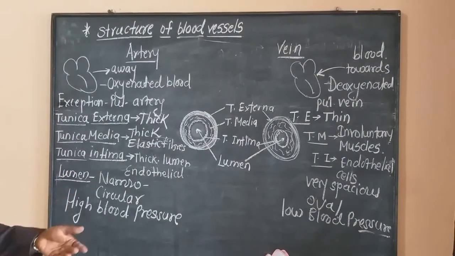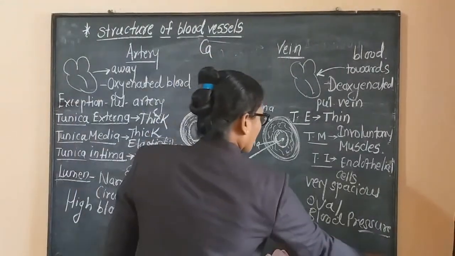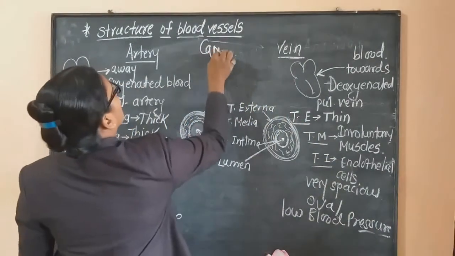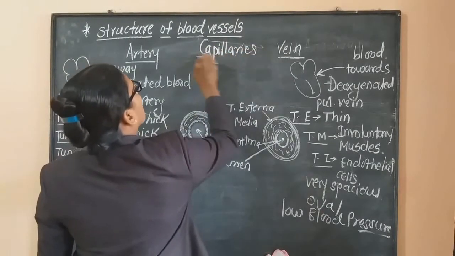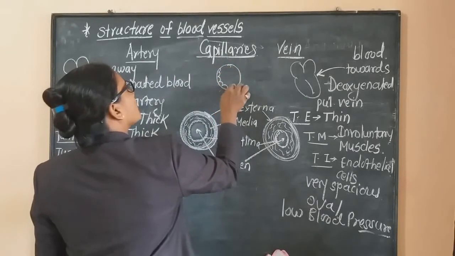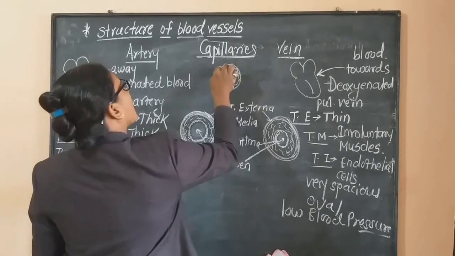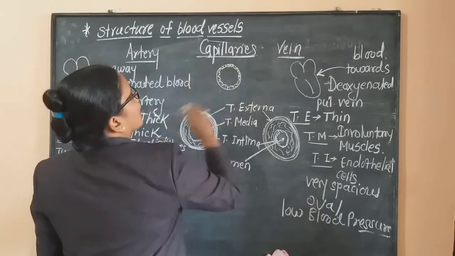Now the third point, that is capillaries. These capillaries consist of only a single layer. Tunica externa and tunica media are absent.